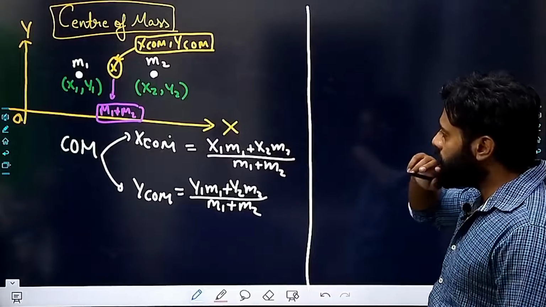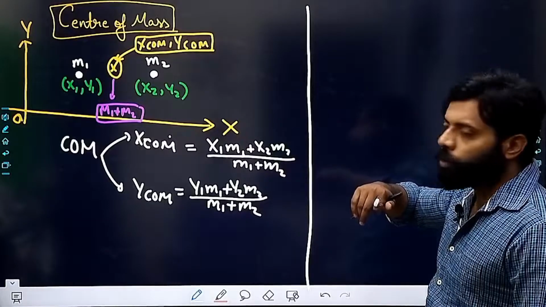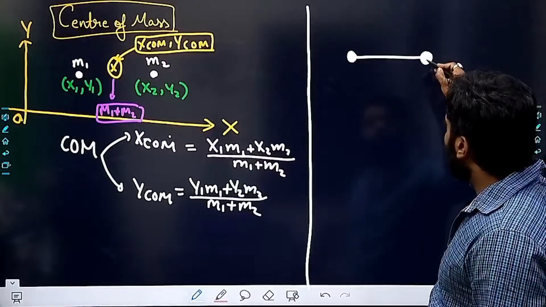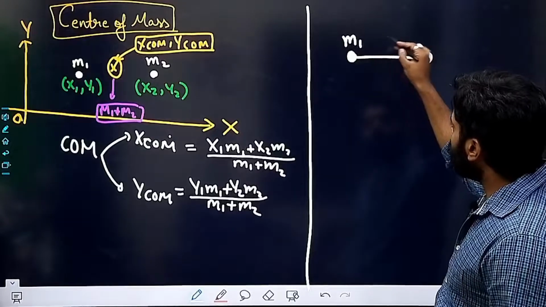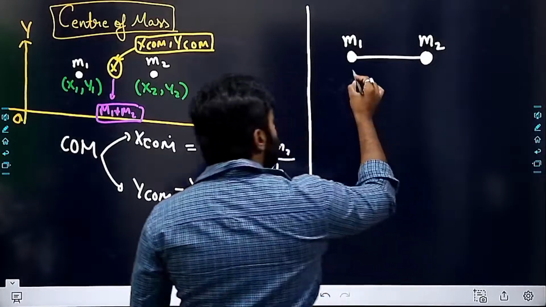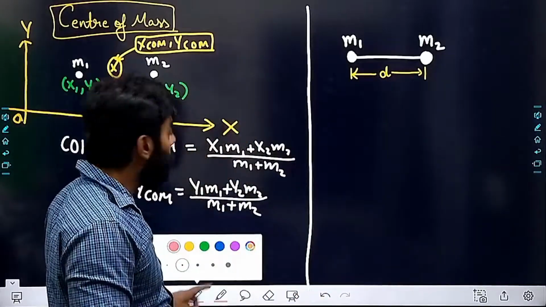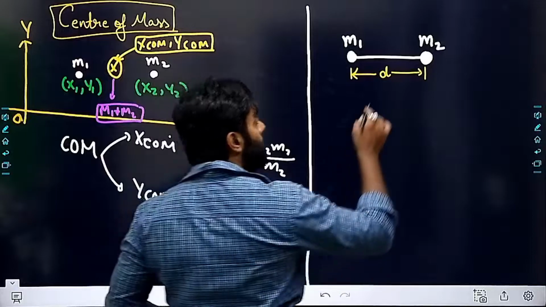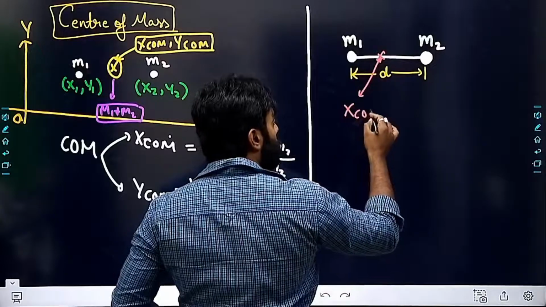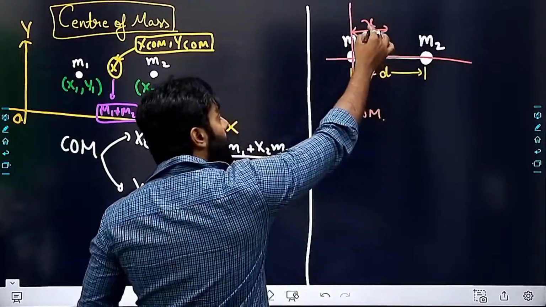Assume that we do not have any axis. So here we have freedom to choose the axis on our own. If I am having two masses m1 and m2, separated by a distance of d, and I have to calculate the center of mass, which I am saying will be here, I can take this as reference.